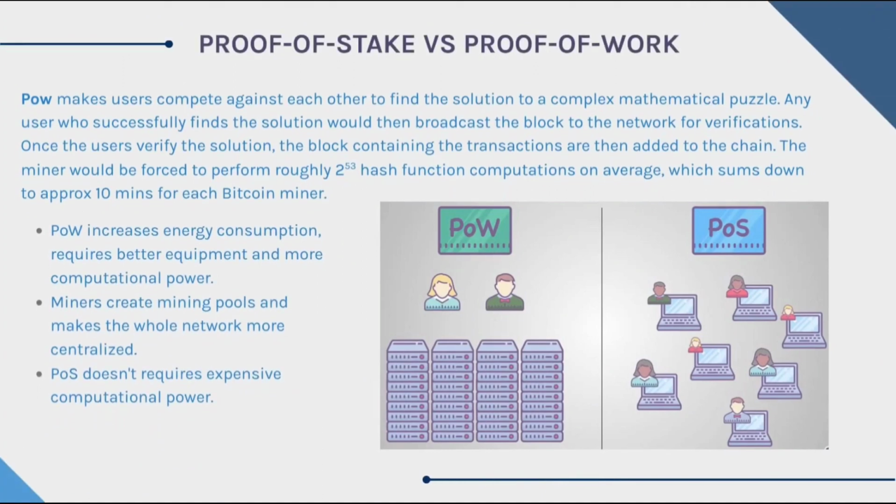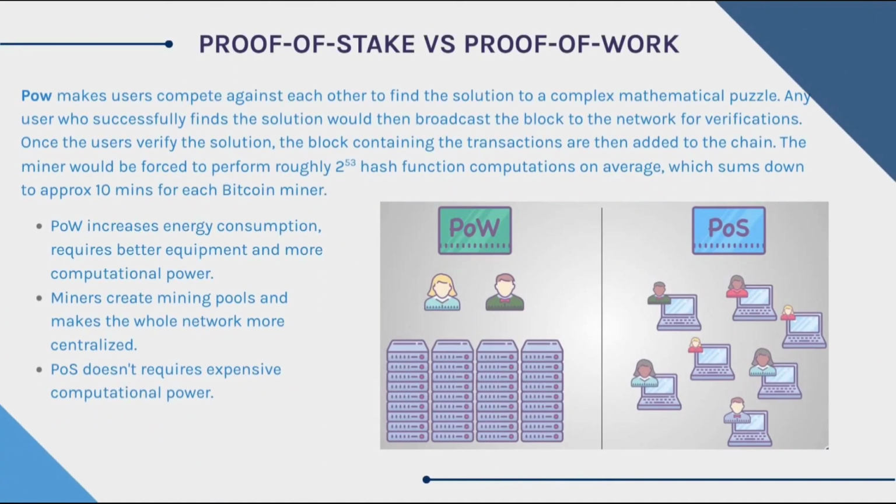Now coming to the comparison between proof of stake and proof of work, and how proof of stake is an improvement over proof of work. As Piyush already explained, proof of work makes users compete against each other to find a solution to a complex mathematical puzzle. Any user who successfully finds the solution would then broadcast the block to the network for verification. And once the users verify the solution, the block containing the transactions is added to the chain.